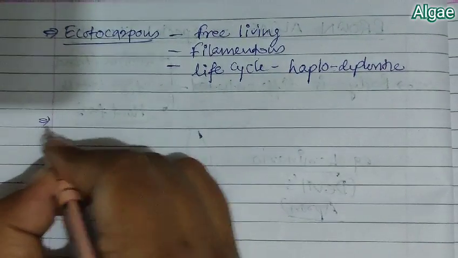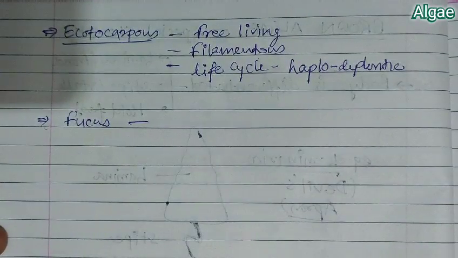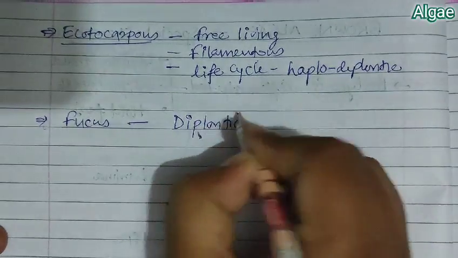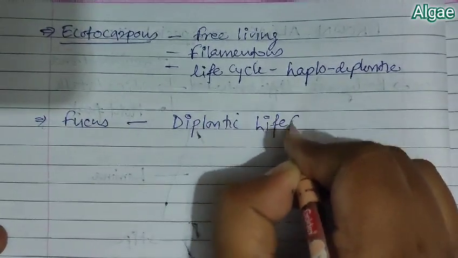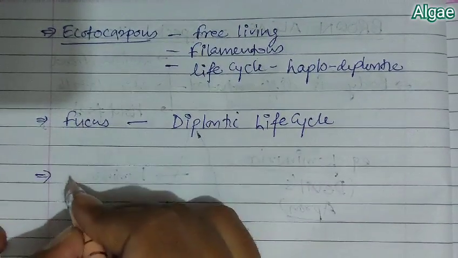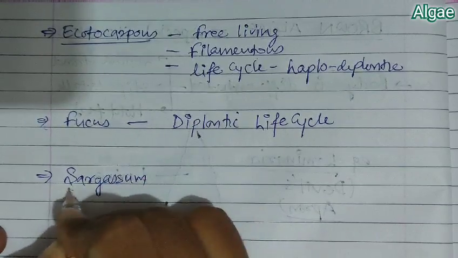Next example is Fucus, and the point we need to remember with respect to Fucus is that they have a diplontic life cycle. And the last example that we are discussing here is Sargassum.